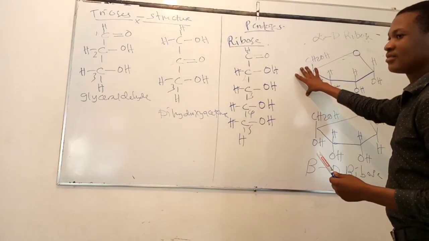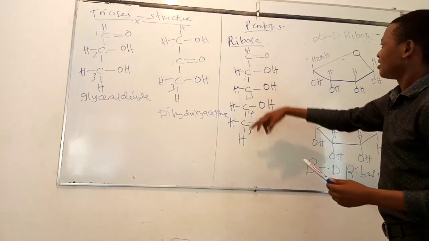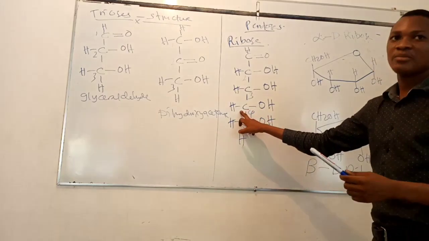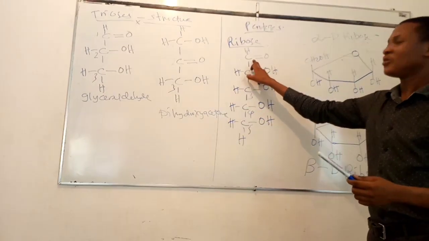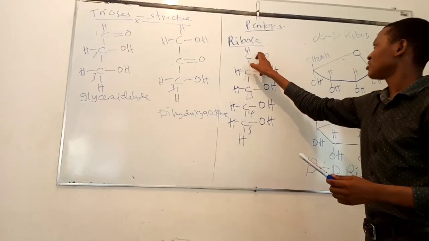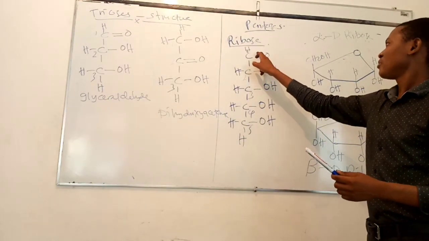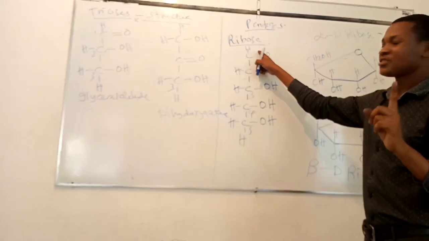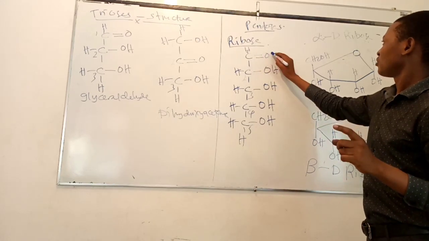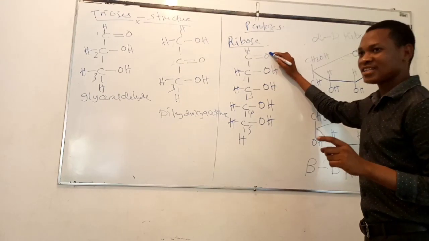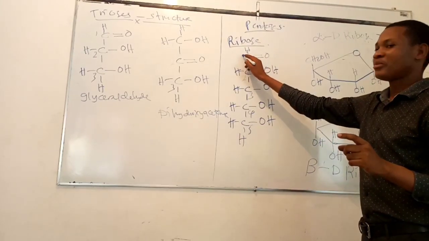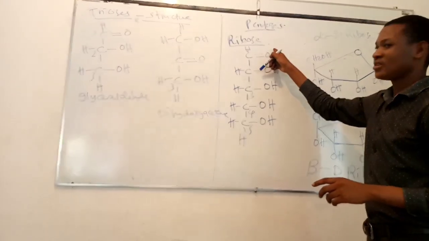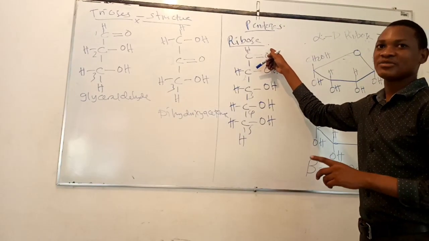In forming the ring structure, carbon atom number 1 and carbon atom number 5 form the bond. In carbon atom number 1, we have this double bond, so there is a sigma bond and a pi bond. The pi bond is broken, and the electrons in this bond are moved into oxygen. So oxygen becomes negatively charged and the carbon becomes positively charged. So carbon atom number 1 becomes positively charged and the oxygen of carbon atom number 1 becomes negatively charged.